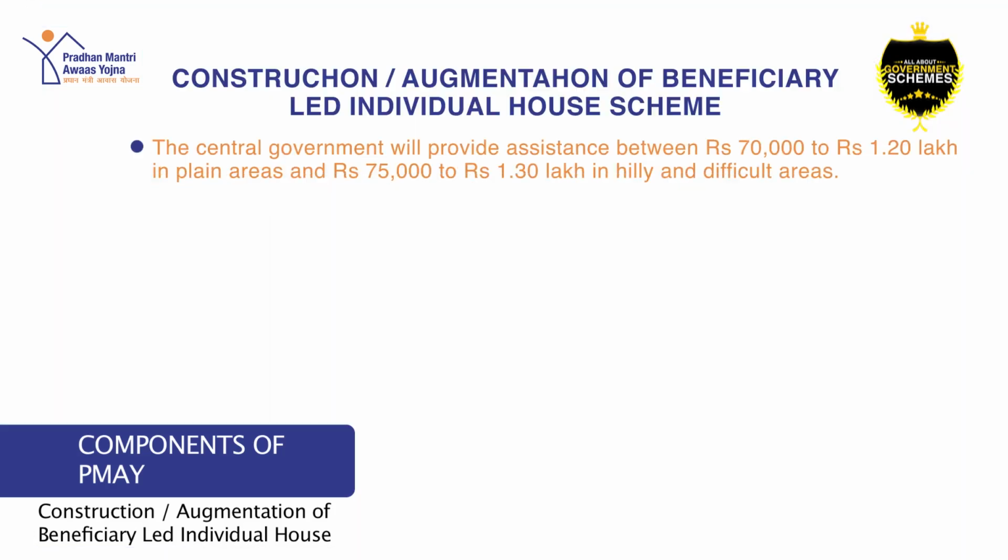Such beneficiaries can get assistance of up to 1.5 lakh from the central government for construction or renovation of the existing house. Under this scheme, the central government will provide assistance between Rs 70,000 to 1.20 lakh in plain areas and 75,000 to Rs 1.30 lakh in hilly or difficult areas.